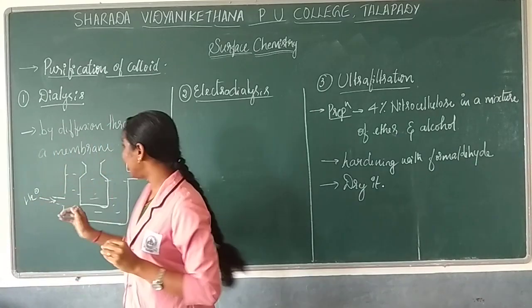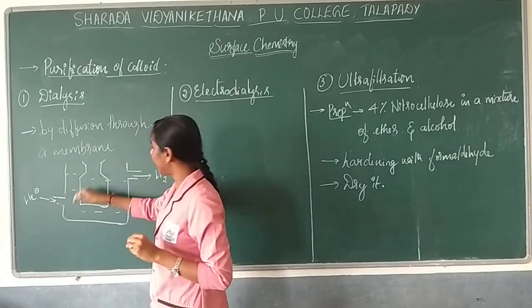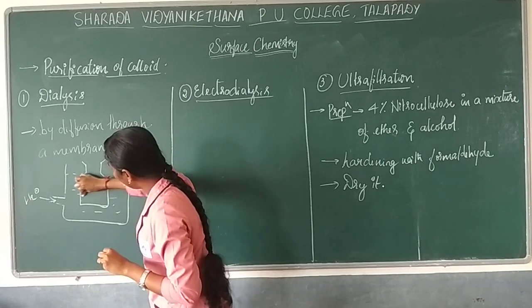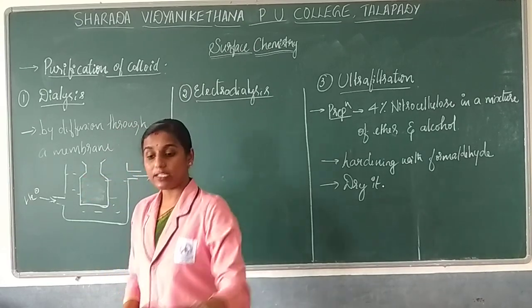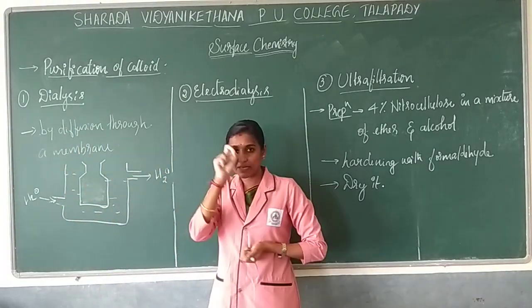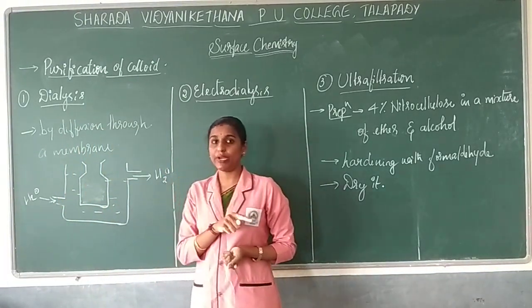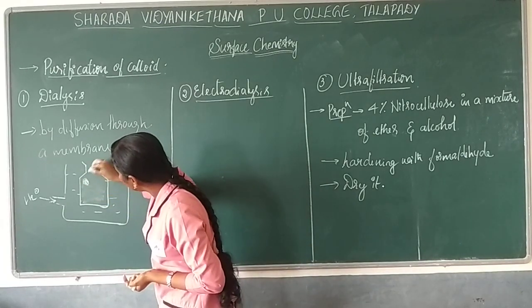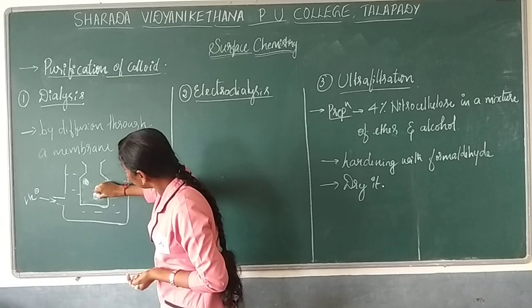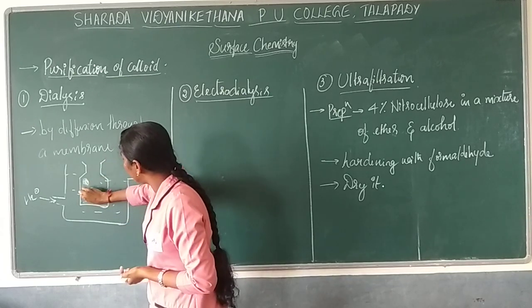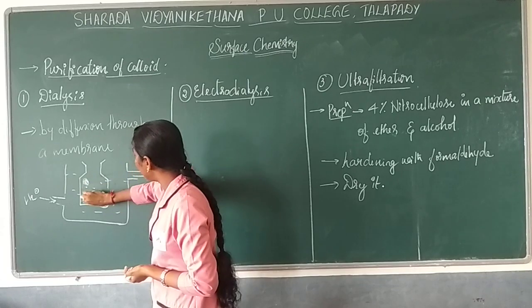Now we will be introducing your colloidal solution into this. So here it will have the colloidal solution. As you know, it will have colloidal substance as well as impurities. For example, consider this is the colloidal substance, and it has impurity also. So these are the impurities.